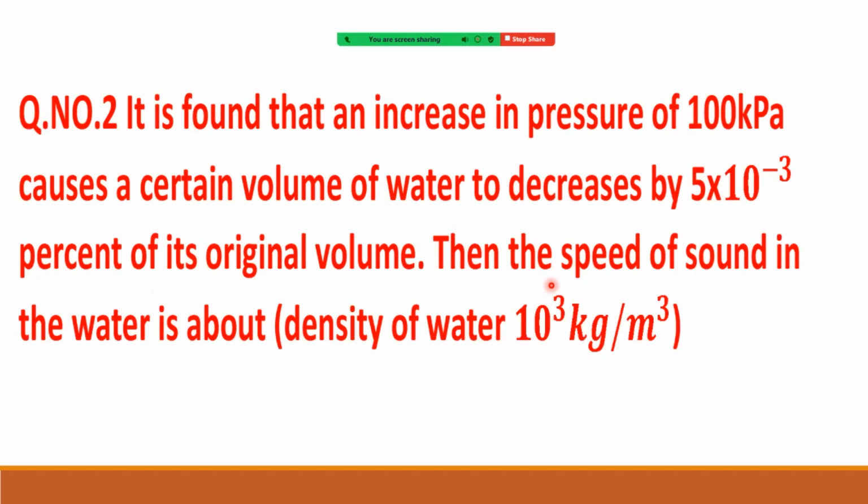Then we have to calculate the speed of sound in water. Density of water is 10 power 3. Let us see how we are using this data to solve the problem.